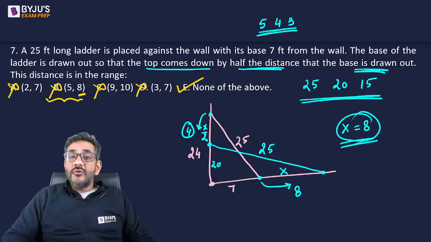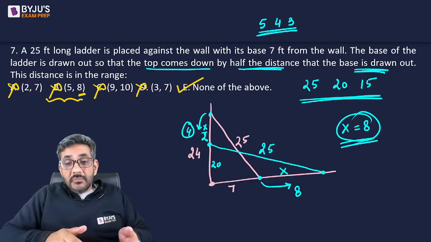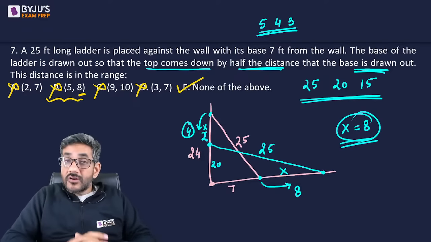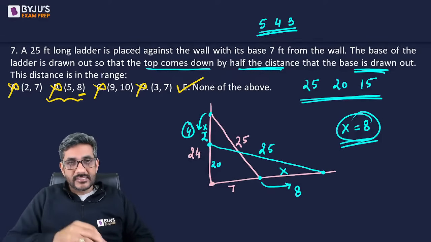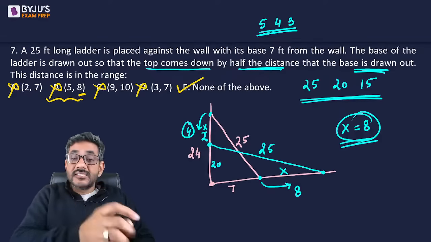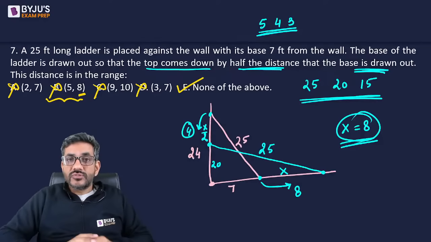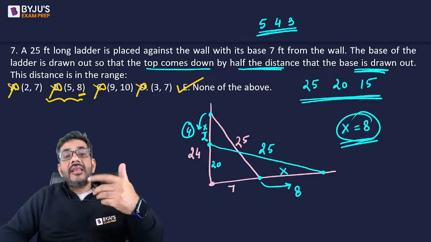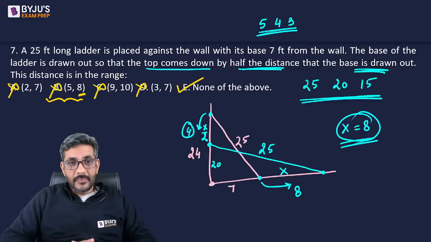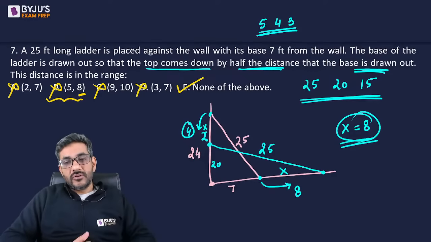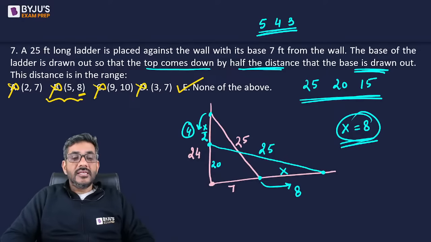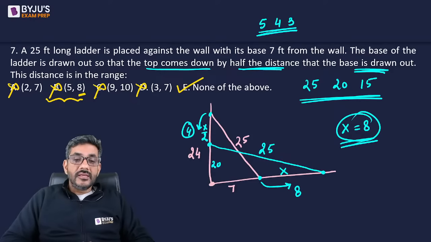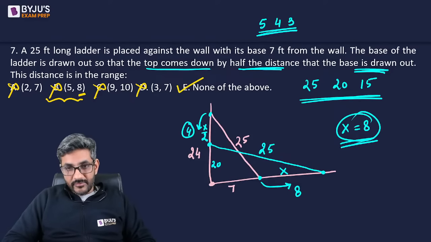Now some of you might have this question, sir, what if there is some other value that might be in one of the ranges? That's also a possibility. But let me tell you, he did not ask you a possible case. He asked you what is the distance. ये distance किस range में? उसने ये नहीं बोला the distance can be in which range. This he did not say. That means this is the only possible solution, right? और अगर ये अकेला सॉल्यूशन है, इसका सीधा सीधा मतलब ये है, ये इन चारों में नहीं आता. My answer should be none of the above.